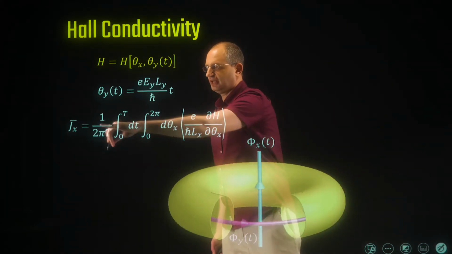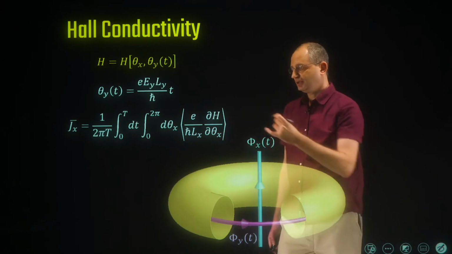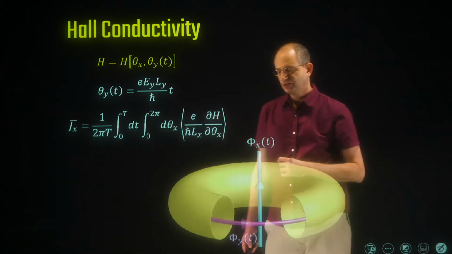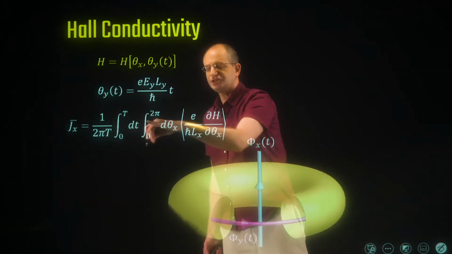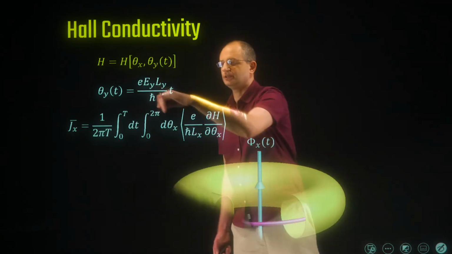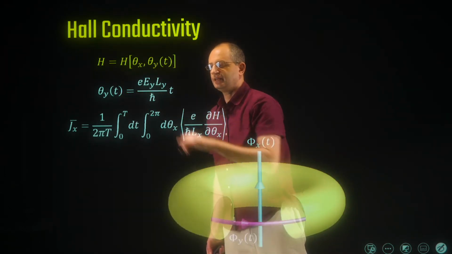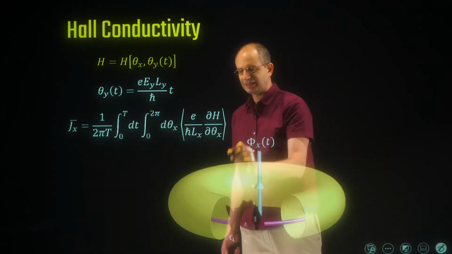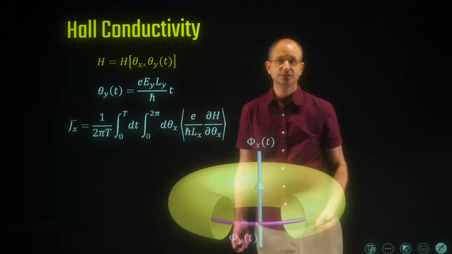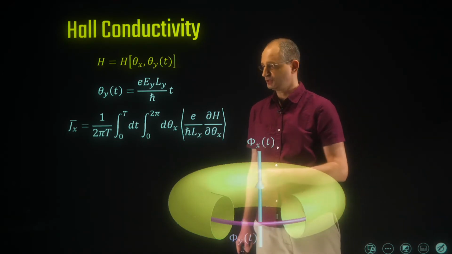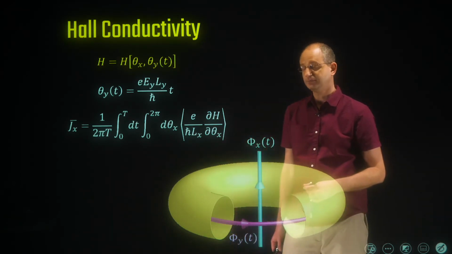Okay, now why do we do this? You'll see that in a moment, but first of all, physically, just to gain intuition, the averaging over time is not expected to do very much, because after all, we're going to choose our theta as a function of time to represent a constant in time electric field. So the electric field in the y direction is constant. Therefore, we expect also the current density to be constant as a function of time. So we're actually averaging over a constant.